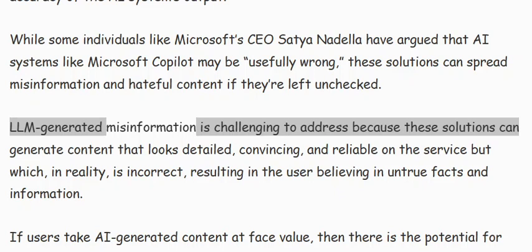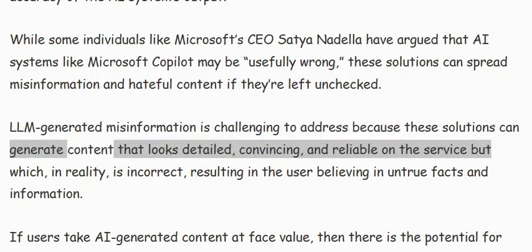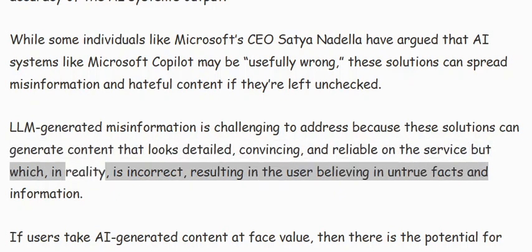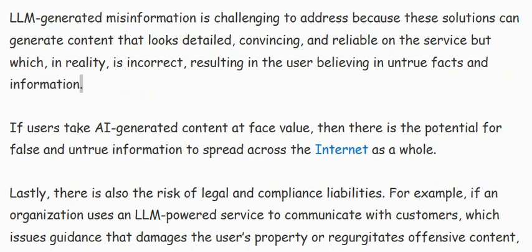LLM-generated misinformation is challenging to address because these solutions can generate content that looks detailed, convincing, and reliable on the surface but which, in reality, is incorrect, resulting in the user believing in untrue facts and information.